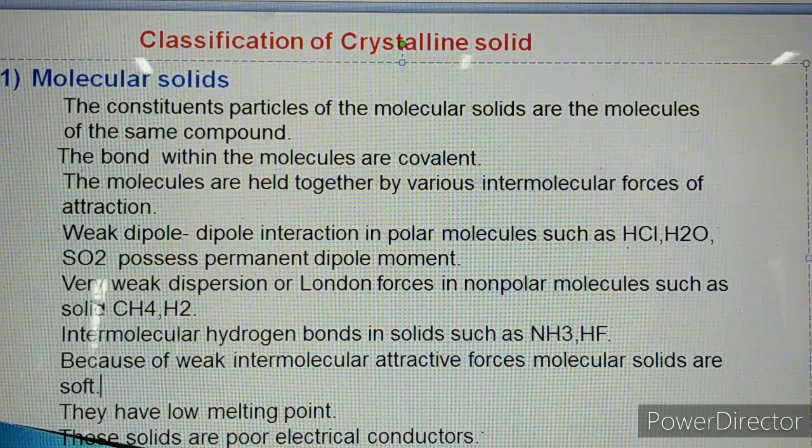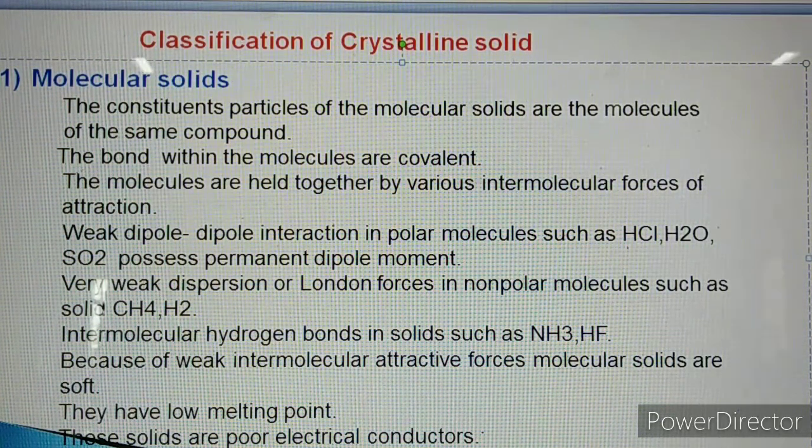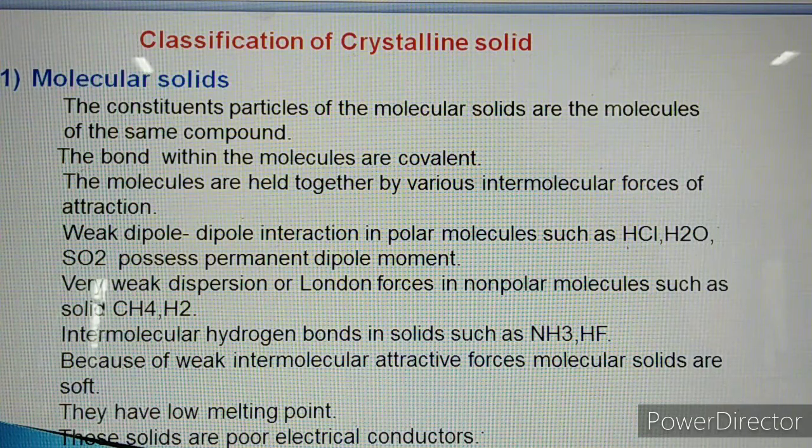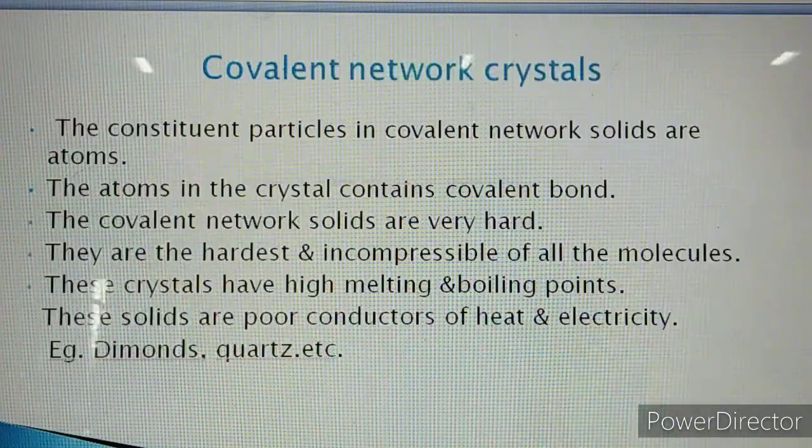That is the next type of crystalline solid. Just now we discussed three crystalline solids. First one is the ionic solid, second one is the metallic solid, third one is the molecular solid. Next one is covalently networked solids. So we will see what covalently networked solids are. A note is generally asked on this concept. Write a note on molecular solids, ionic solids or metallic solids.